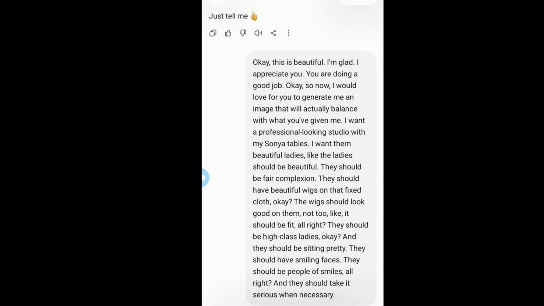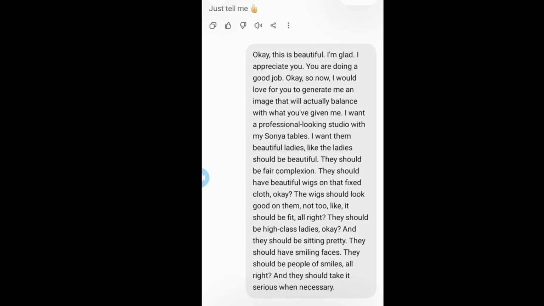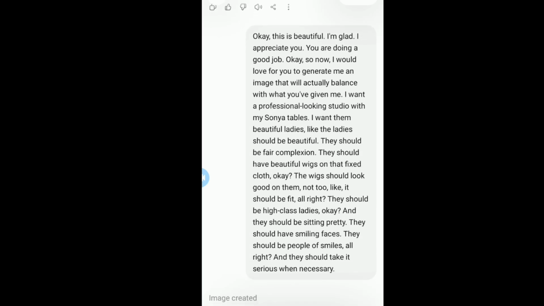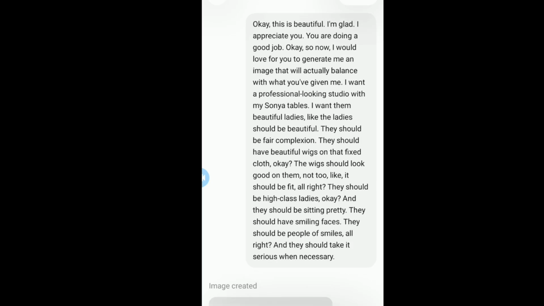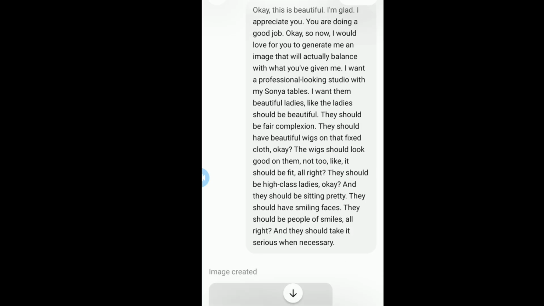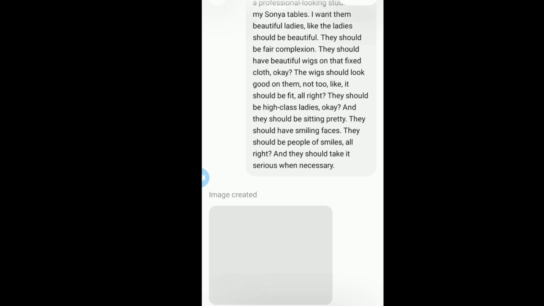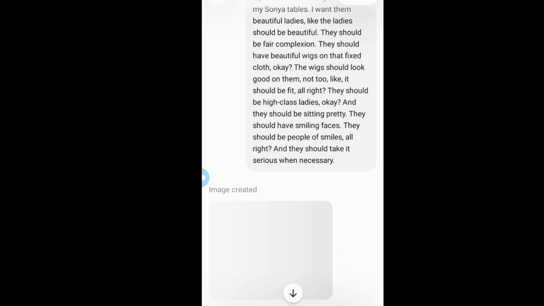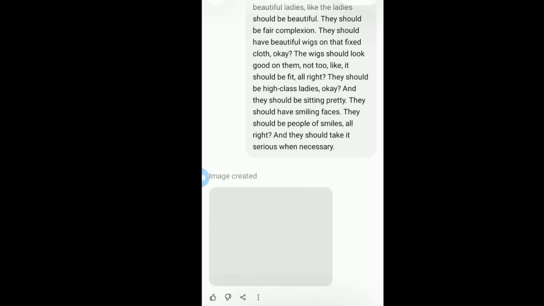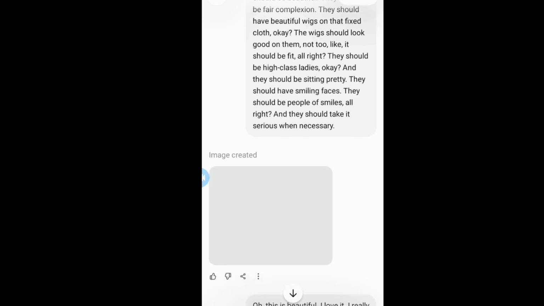me a professional looking studio and tables. The studio should just be a classy one, urban setting, like a modern kind of studio. Then the presenter should be there, like everything that we make, what he has given me, to come to life in a beautiful way. And I told ChatGPT that I want it to be of 16:9 ratio because it's a YouTube video, and I would equally love for it to be HD quality, the best quality. So that's basically what I gave ChatGPT.